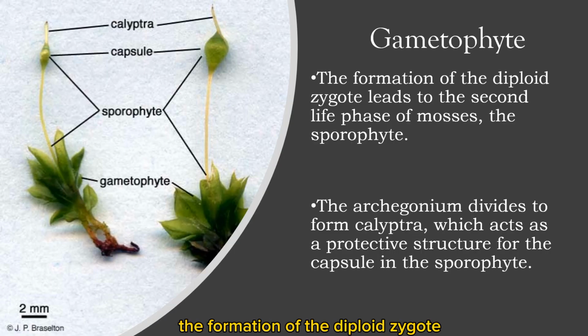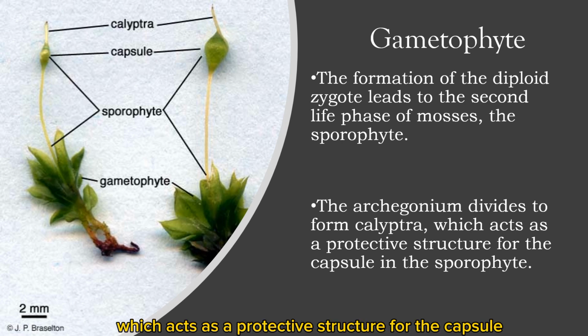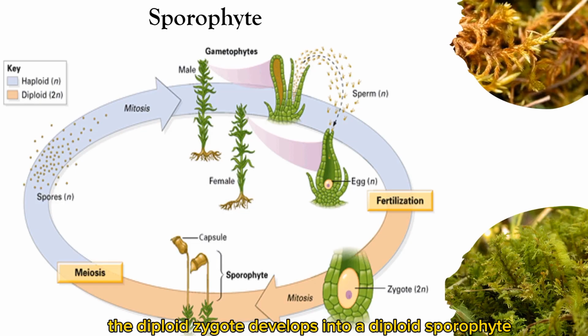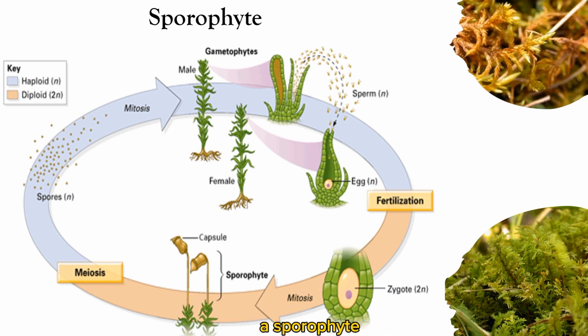The formation of the diploid zygote leads to the second life phase of mosses, the sporophyte. The archegonium divides to form the calyptra, which acts as a protective structure for the capsule in the sporophyte. The diploid zygote develops into a diploid sporophyte. A sporophyte consists of a foot, a long stalk called a seta, and a capsule capped by the operculum.